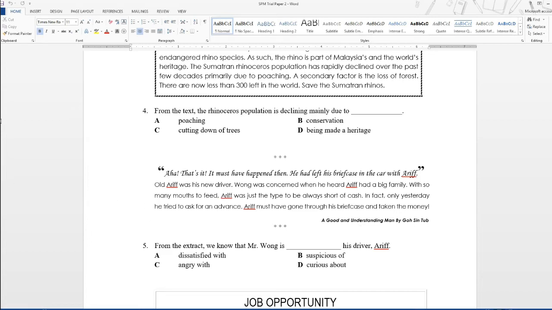So let's look at some of the vocab that I want to talk about. The first one is many mouths to feed. Okay, this is a very nice phrase. Number 2 is short of cash. Number 3 is advance. So let's look at the meanings of these words.